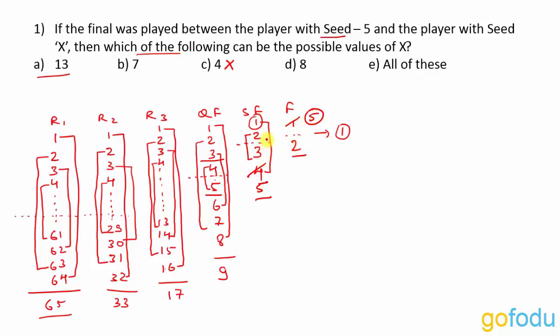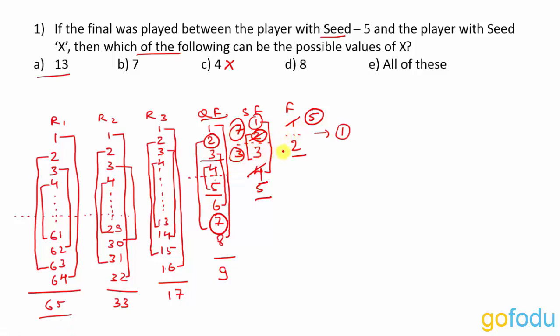Now we will check the previous round, that is the quarterfinals. In quarterfinals, 2 is playing against 7. In the match between 2 and 7, if 7 beats 2 and causes an upset, then 7 reaches the semi-finals instead of 2. So 7 will be playing against 3 in the semi-finals. 7 will again have to cause an upset to reach the finals.